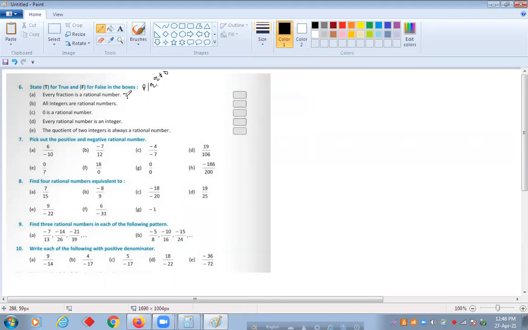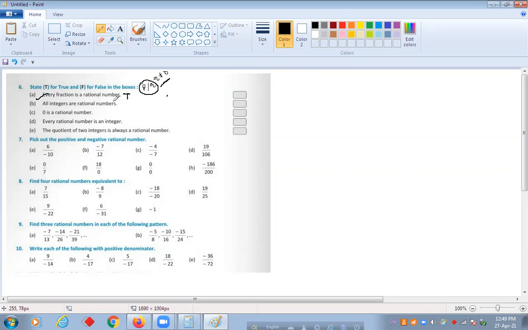So rational numbers you can express in the form of P by Q, and Q not equal to 0. That means whatever the numbers, you can express in the form of a fraction or rational. That is true. So every fraction is a rational number. Irrational numbers you cannot express in the form of a fraction.